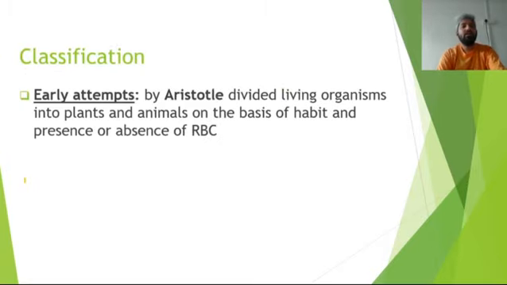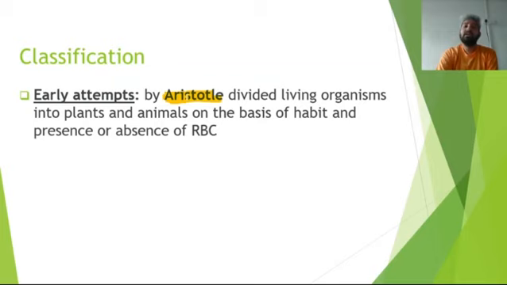with the classification. Early attempts for the classification were done by the scientist Aristotle.